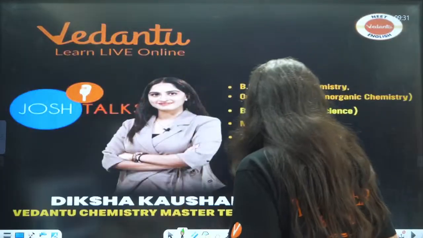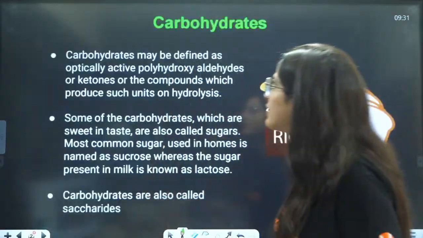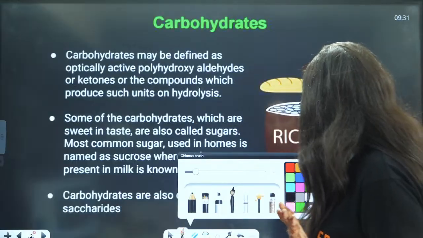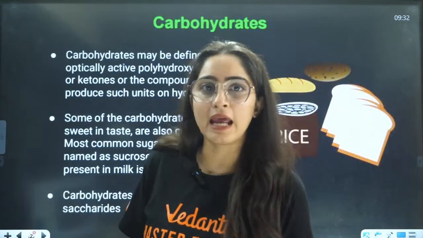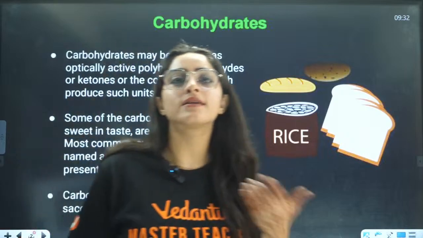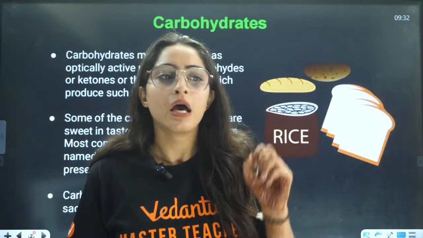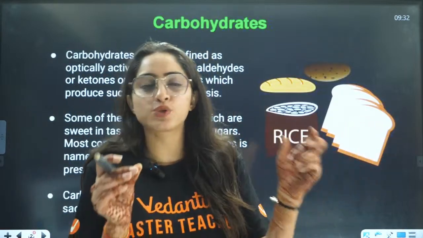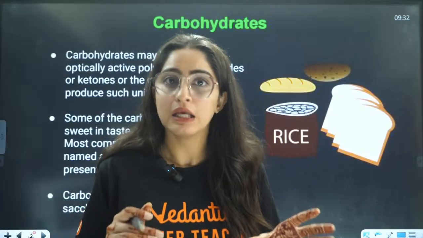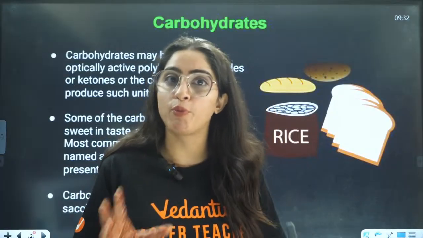Okay, ji. Now, starting with the first thing, as I told you, when we eat something, they always say that when you eat something, eat it in proportion, right? You can't eat so much of rice with a little bit of dal, right? You need to have a proper proportion. Why?